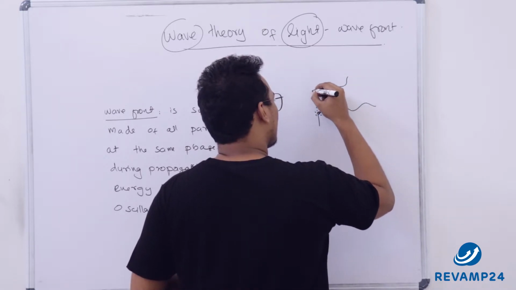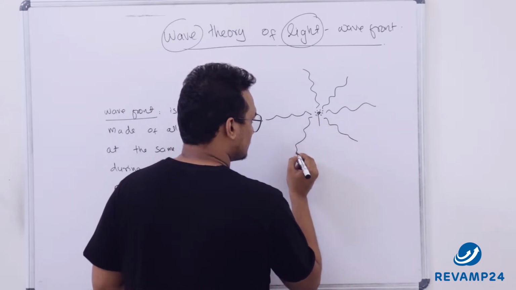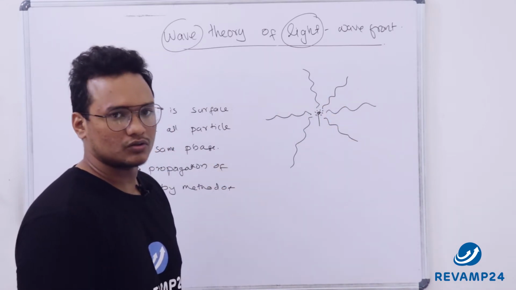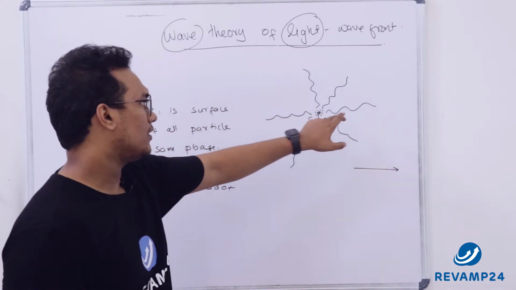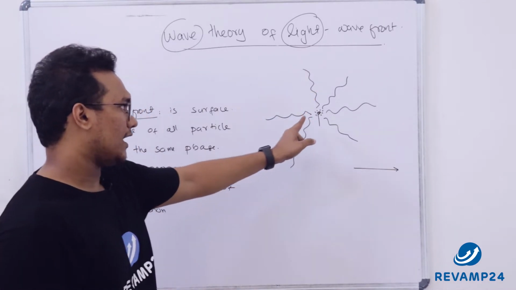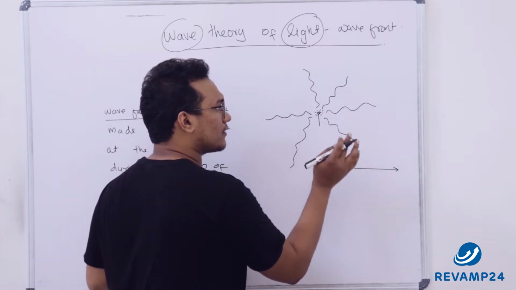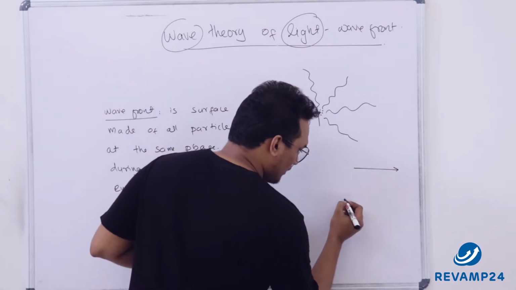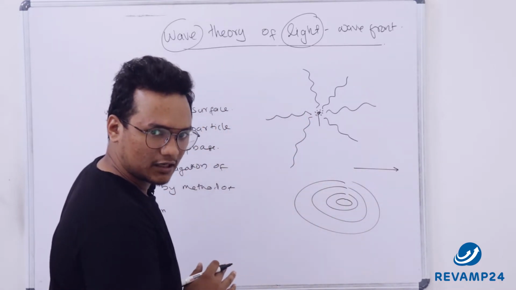the source three-dimensionally. So let's say this is the disturbance. This is not the ray at this moment, actually those are rays, but we will take a ray as a straight line, and I have marked different waves here. These waves are being propagated from this. But as we see on a water surface, the moment we drop a stone, we have disturbances in this way, right? Similarly, light will also form disturbances in this way.